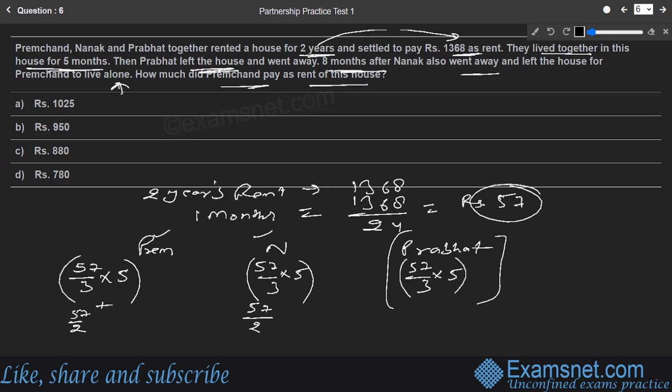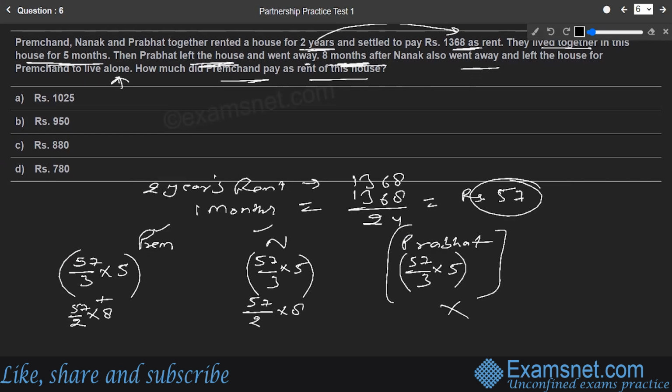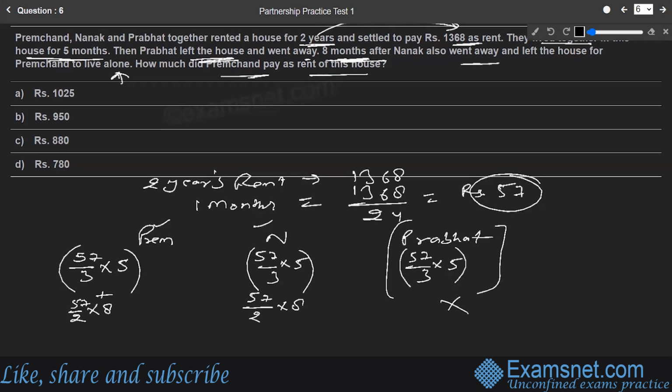And this trend continued for how many months? Prabhat left the house and went away, and 8 months after that, this trend has to continue for 8 months. So this 57 by 2 has to get multiplied by 8 now. Prabhat has already gone, so Prabhat is not in the scene. After 8 months, Nanak also went away. Till the time Nanak has gone, he has to pay 57 by 2 into 8. Similarly for Premchand also, 57 by 2 into 8.